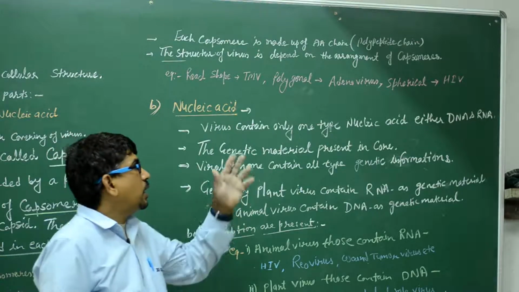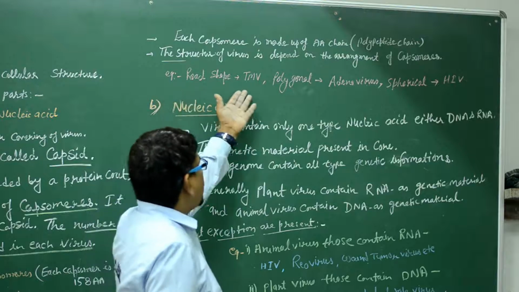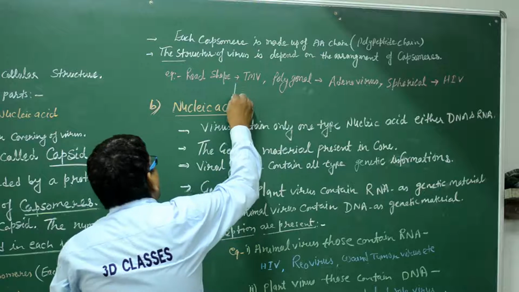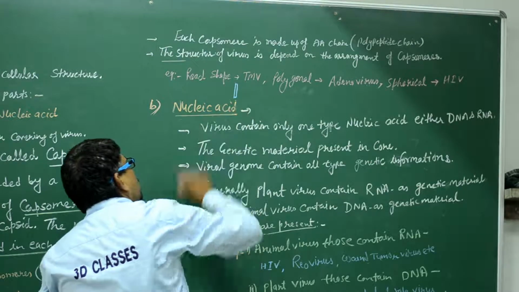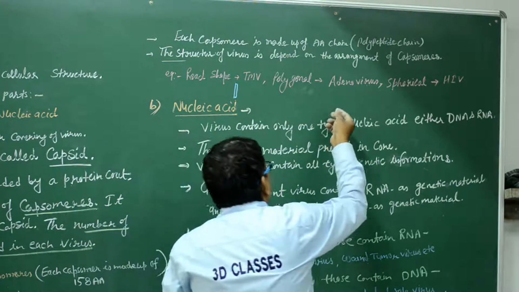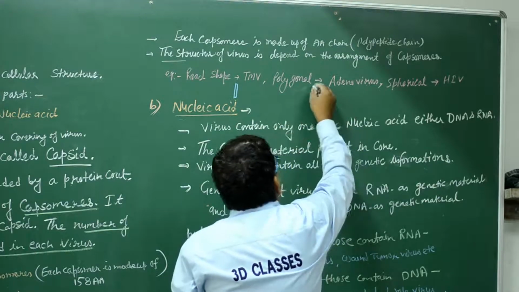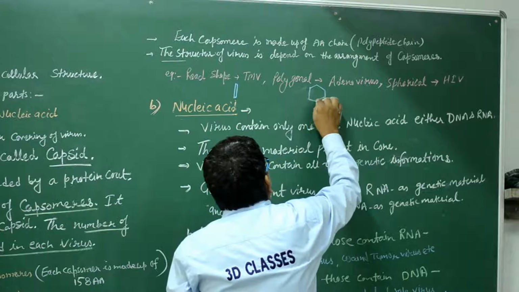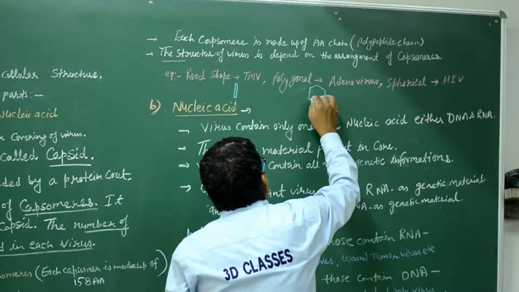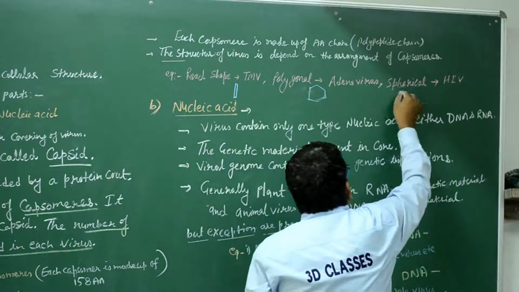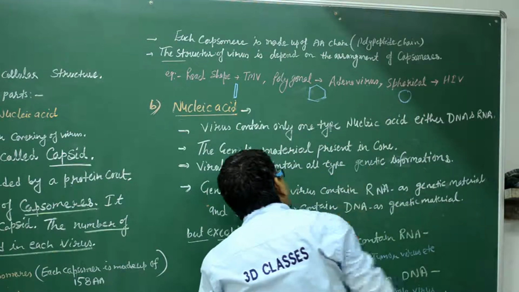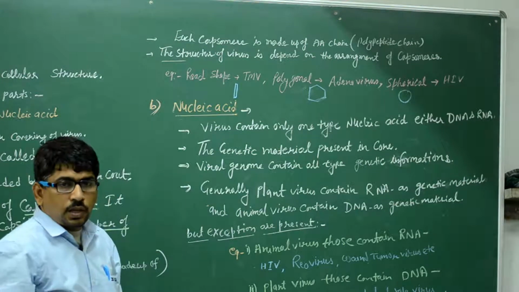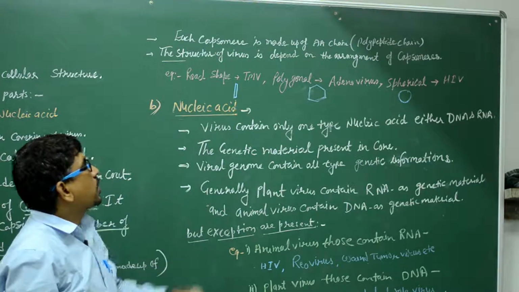Clear? Generally the viruses are rod shaped. For example TMV, we explain here, this diagram is like this. This type of virus is known as TMV, rod shape. ठीक है. Icosahedral, tetrahedral, polygonal forms like this. These are the hexagonal, polygonal, different types of virus. Spherical shape like this. We can say viruses are of different types on the basis of their structure, and their structure is on the basis of arrangement.